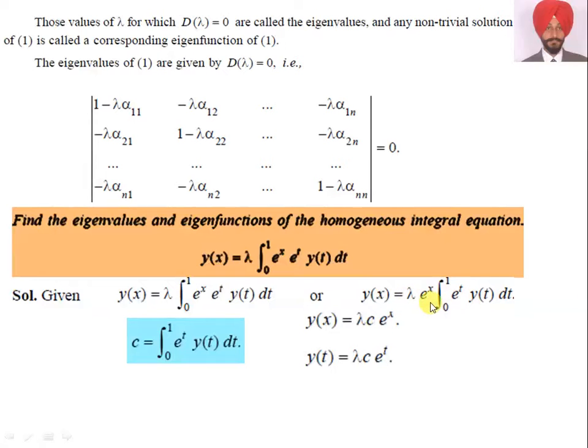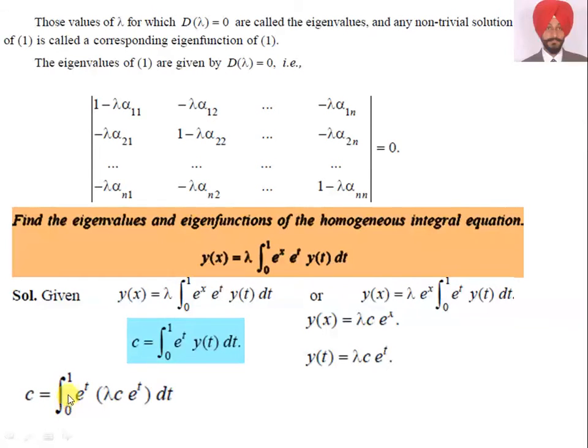lambda, this is e raised to power x as such, and this value is c, and y(t) is equal to lambda c e raised to power t. So, substitute this y(t) here. I repeat again, substitute this y(t) in this c and evaluate c.